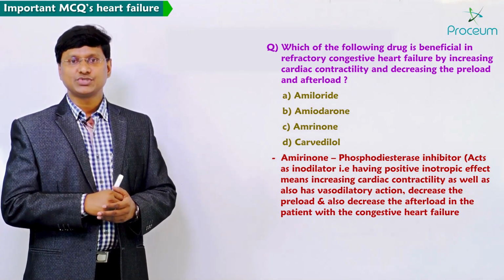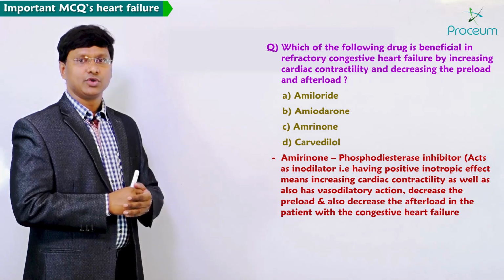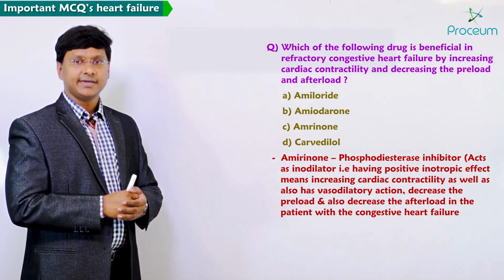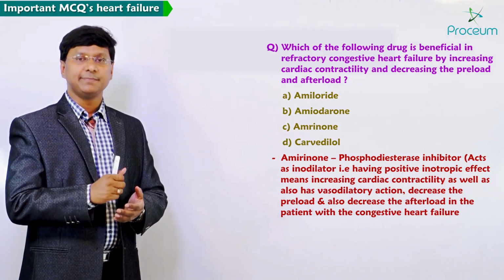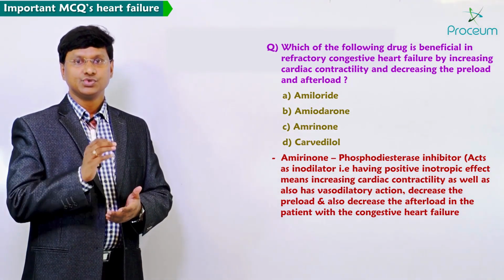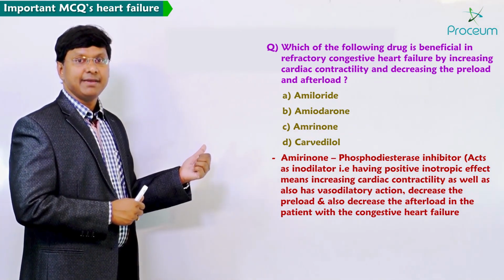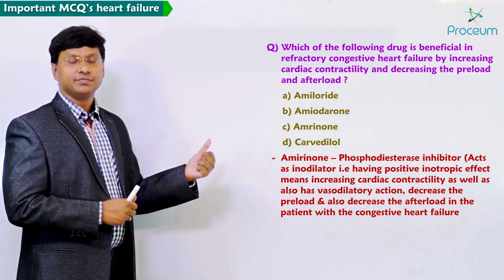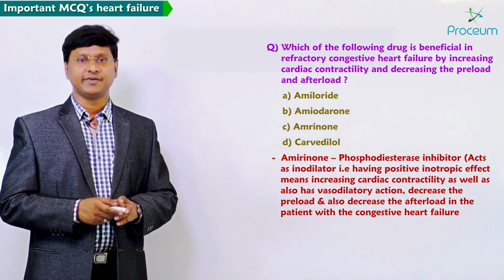By having this vasodilatory action, it will decrease the preload and it will also decrease the afterload in a patient with congestive heart failure. So remember, among all these drugs, amrinone is the drug which is used in patients with refractory congestive heart failure.